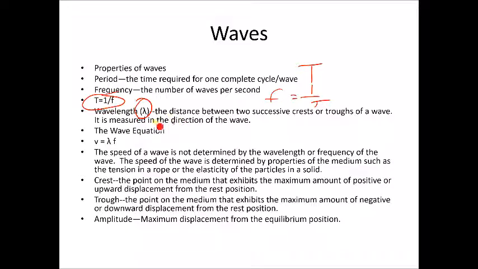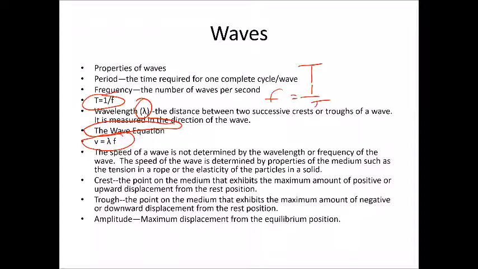We'll also talk a lot about the wave equation. The wave equation is about the speed of a wave. So v is the speed of the wave, and that's equal to the wavelength times the frequency. So if you have a wave occurring in a particular medium and you increase the frequency, well, then the wavelength has to decrease, assuming the speed has to stay the same. So the speed of a wave is not determined by the wavelength or the frequency. The speed is determined by the medium.